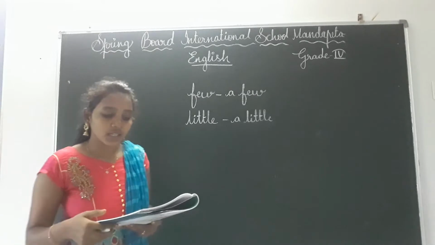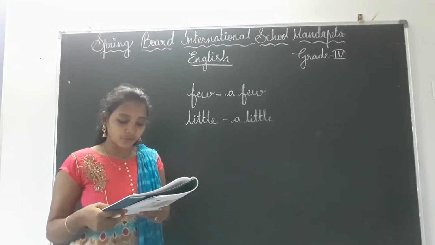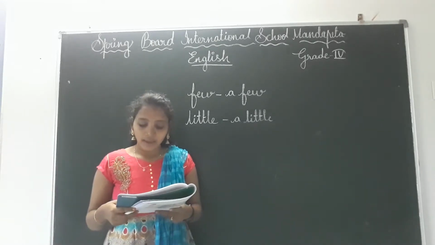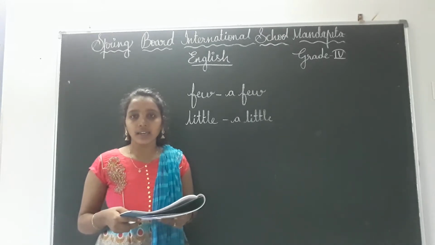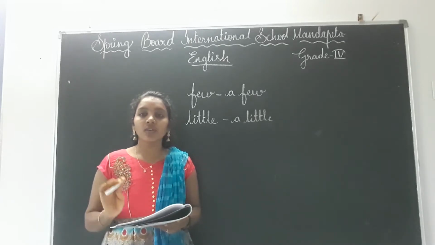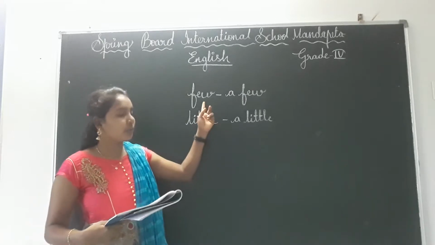Okay, now see what difference we can see here. The quantifier few is used with countable nouns. When to use it? To say that there is not enough of something. At that time we will say few.